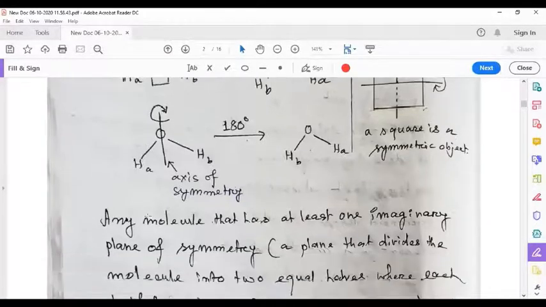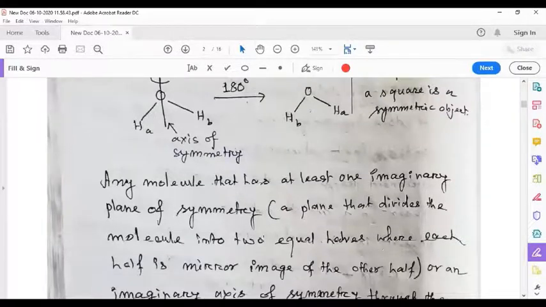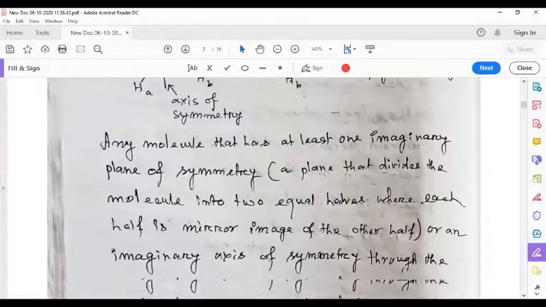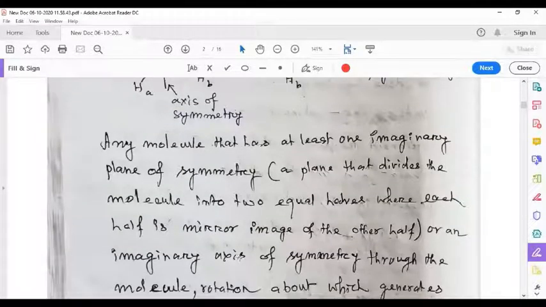So, thus, any molecule that has at least one imaginary plane of symmetry, a plane that divides the molecule into two equal halves, where each half is mirror image of the other half, or an imaginary axis of symmetry through the molecule.